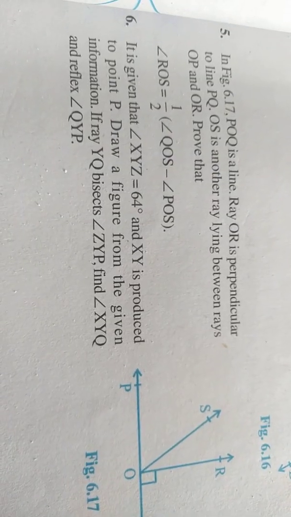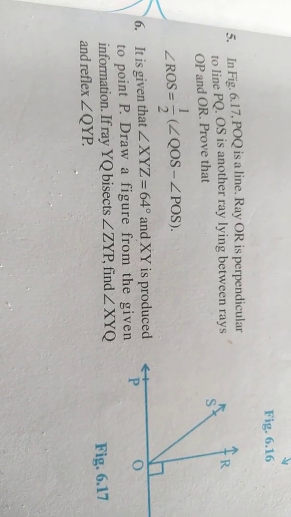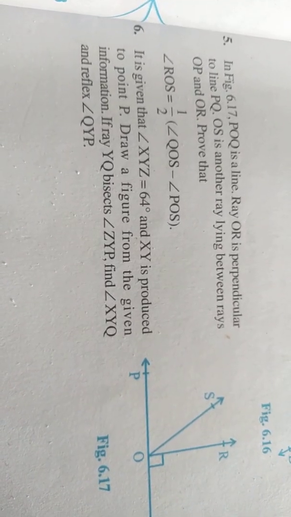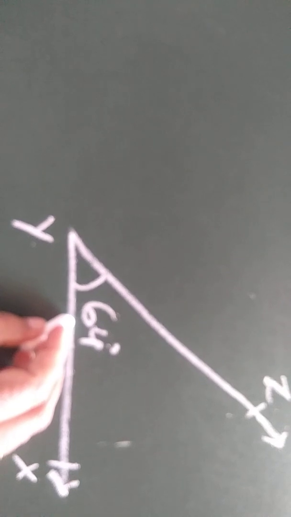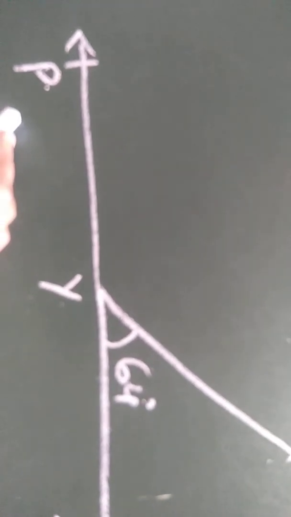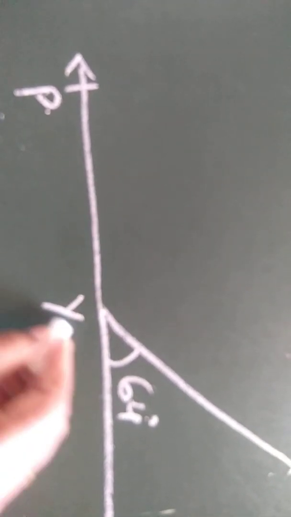So according to the sixth question, let us draw the figure as per the question step by step. First step is XYZ is 64 degree. Let me draw 64 degree XYZ. So look here children, I have drawn XYZ as 64 degree. In the next step they have asked to produce XY up to P. So now I have produced XY up to P, and in your next step they have asked you to draw YQ, an angular bisector in between PYZ.